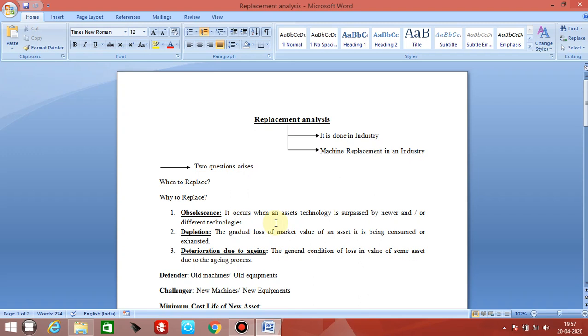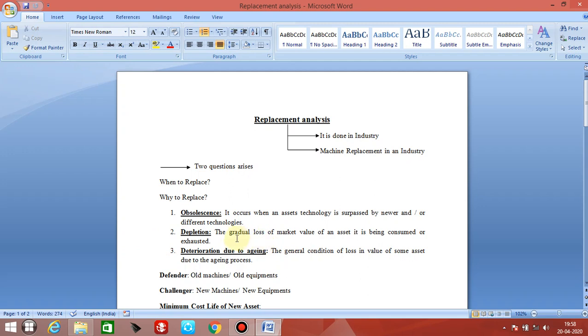Say for example, nowadays we get lots of smartphones. Now very few of us use the keypad phones, because lots of technology has developed in the smartphones. That's why we are using the smartphones. So there are lots of cell phones which we used to use in the past, say 96, 97, which are now obsolete. So that's why it is told it occurs when an asset's technology is surpassed by newer and or different technologies. This is number one.